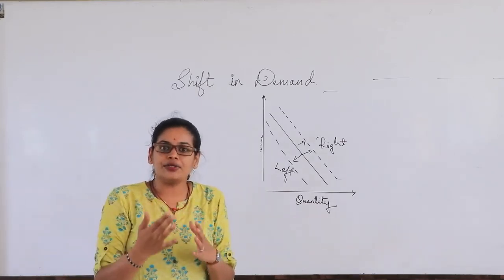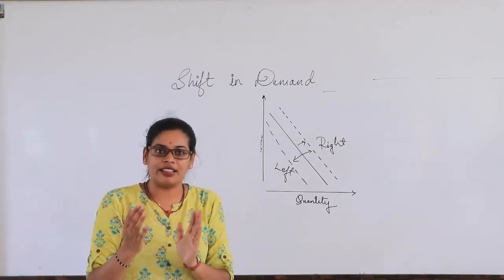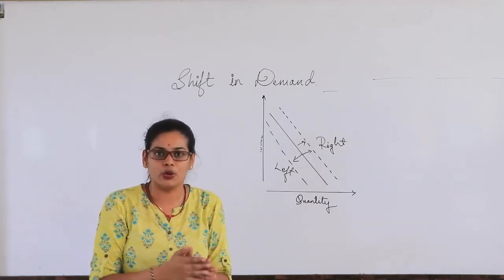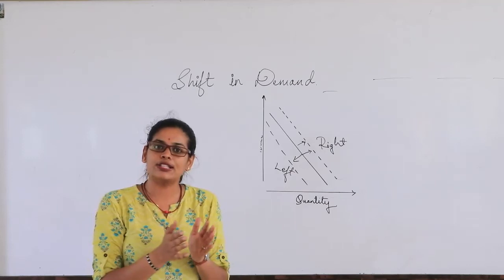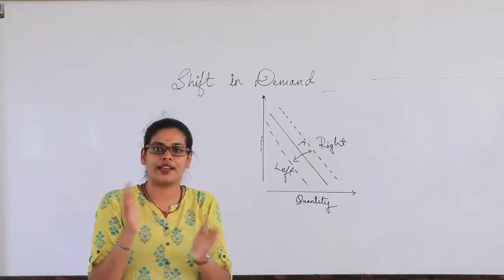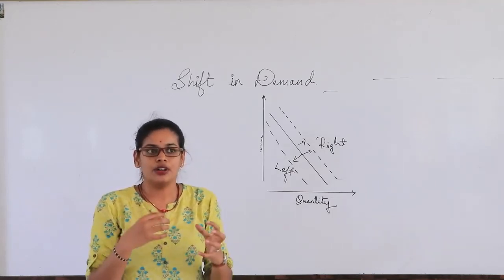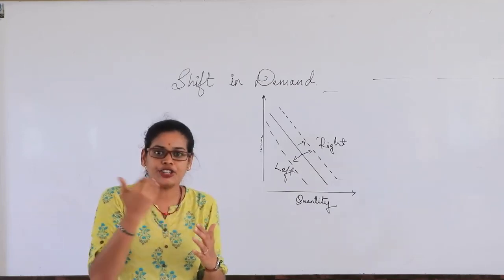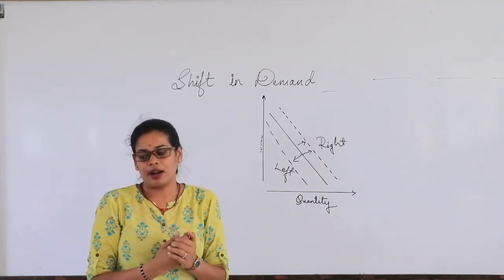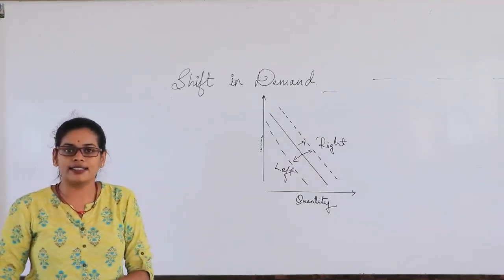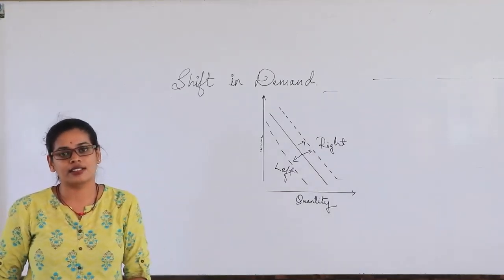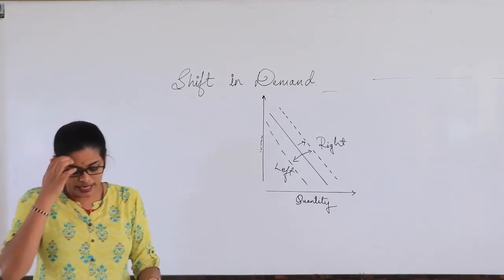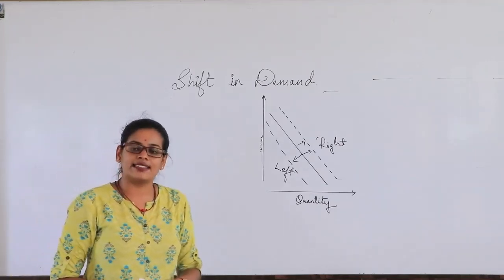According to the shift in the demand curve, there are two types of goods, the normal goods and the inferior goods, and also the substitute goods and the complementary goods. These are all the differences when we change each case in the demand curve. I hope you all understood what we have discussed in today's class. In the next class we will be discussing more on the market demand and the elasticity of demand.